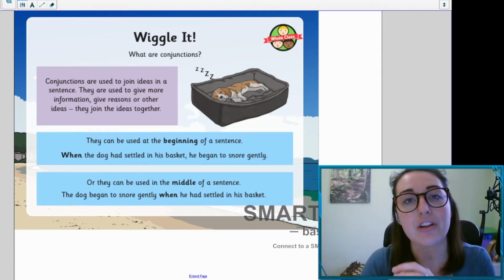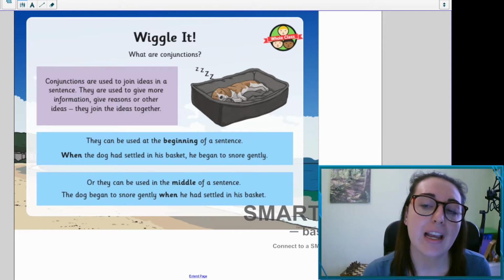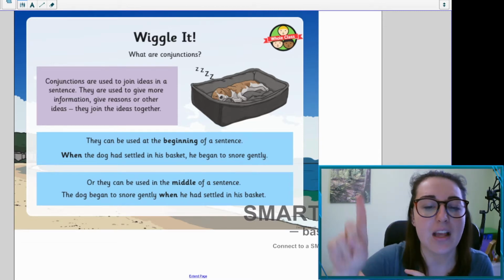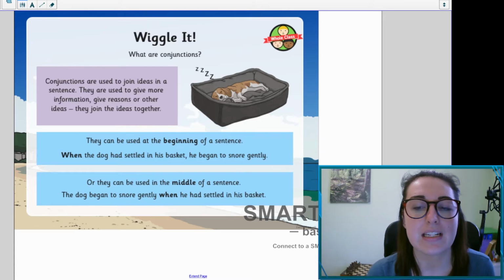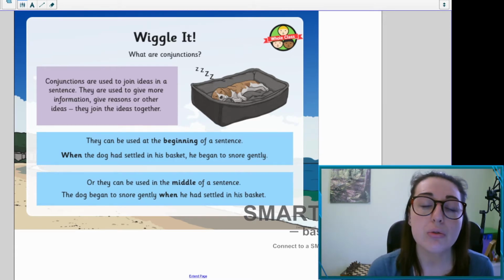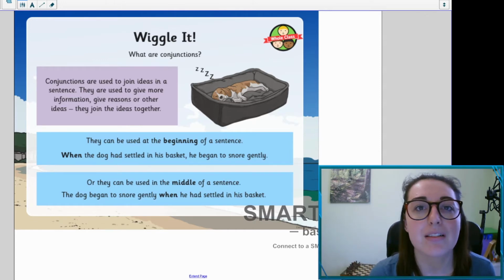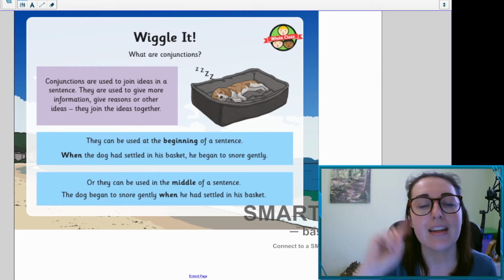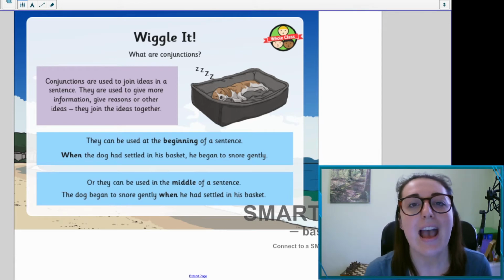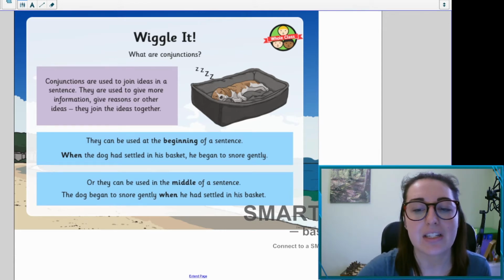So they can be used at the beginning of a sentence. You can have a conjunction at the beginning and it says, when the dog has settled in his basket, he began to snore gently. But you can also have that same sentence with the conjunction in the middle. The dog began to snore gently when he had settled in his basket. So that word when is our time conjunction here, and that has added more detail into the sentence.